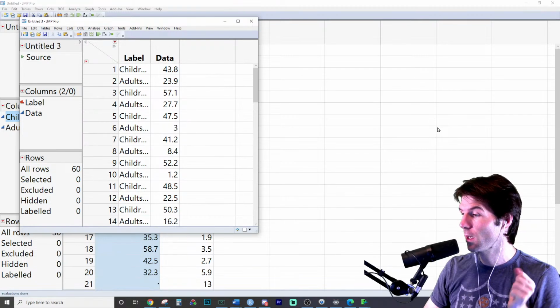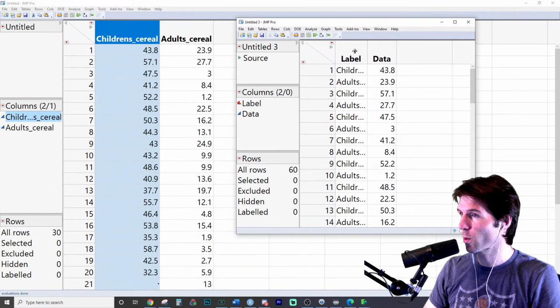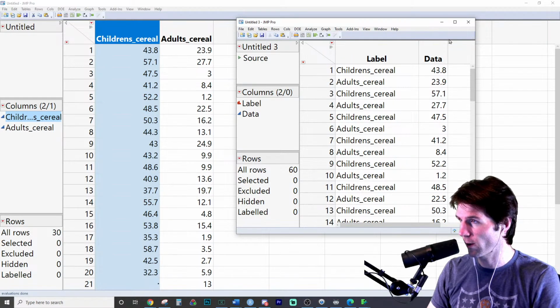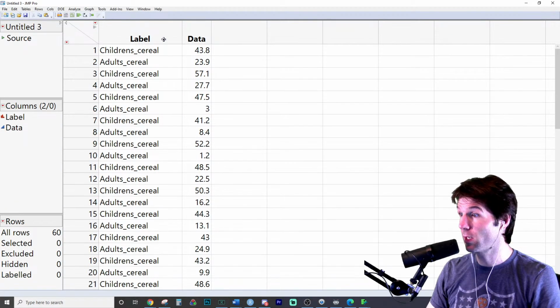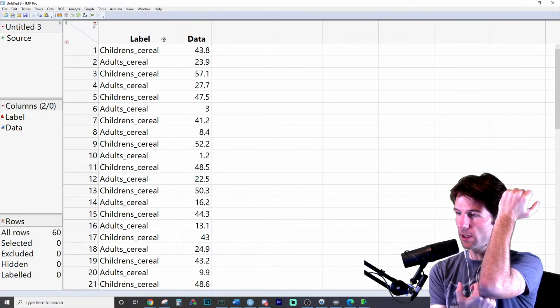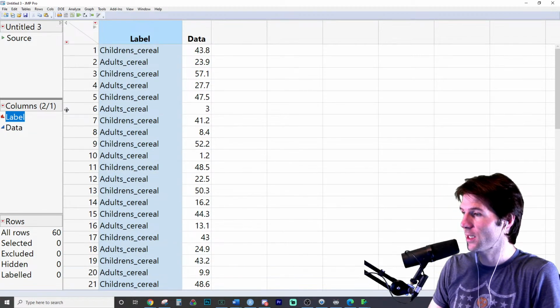And there you go. So we now have the data stacked right here, and we have a categorical variable for the label for the cereal, and we have the data itself for how many grams of sugar there are. So now that we have the data looking like this, remember Tables, Stack, double-click both of them, and it stacks those columns on top of each other. So now we have a categorical X and a quantitative Y.